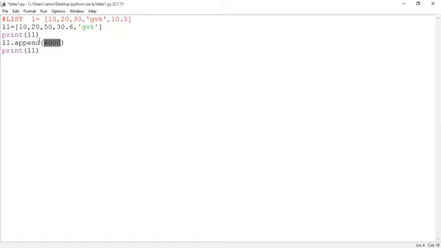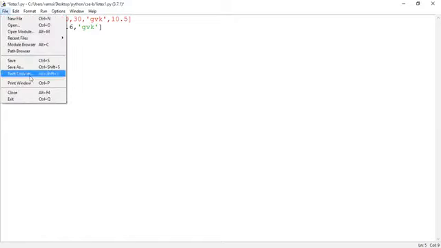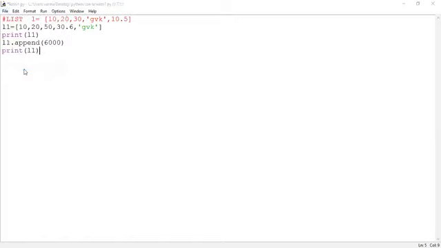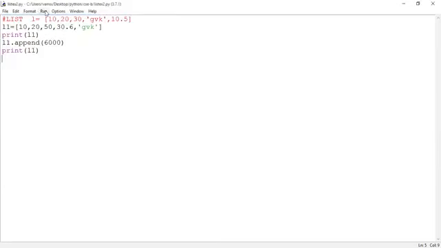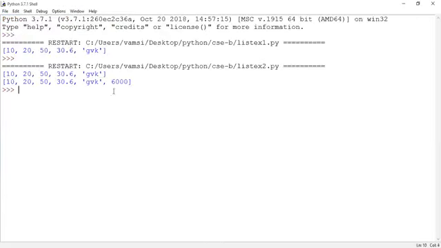This is an example. Earlier, in the initial stage, the object has 5 elements. The moment it executes L1 dot append, the content of this object is changed. So I'm making changes here. Save as, I'm giving a new name, list example 2.py. Save it, then run the program. Execute it. See here, what it is showing? A new element is added, isn't it?